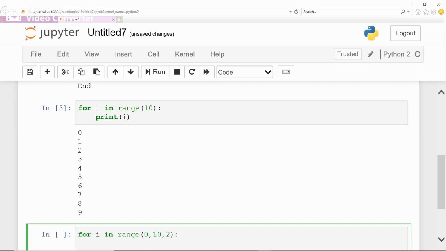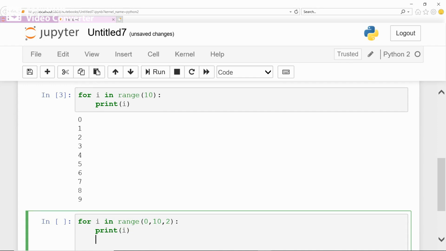Now here, if you want to print the value of i, print it this way. Only one statement is inside the loop. If you want to print some statement outside of the loop, keep the cursor at the left edge of the 0th column. Now end.